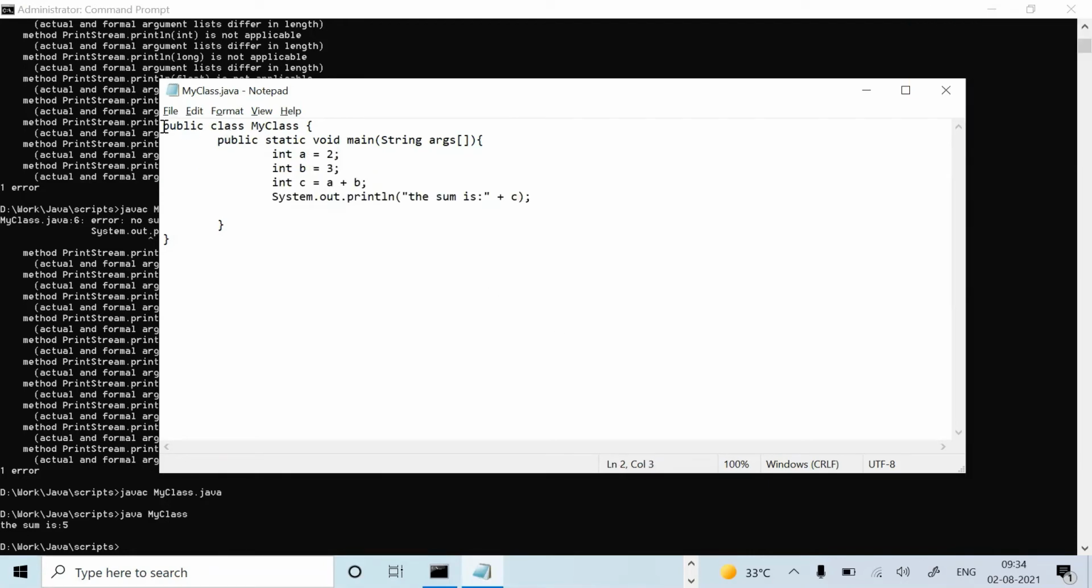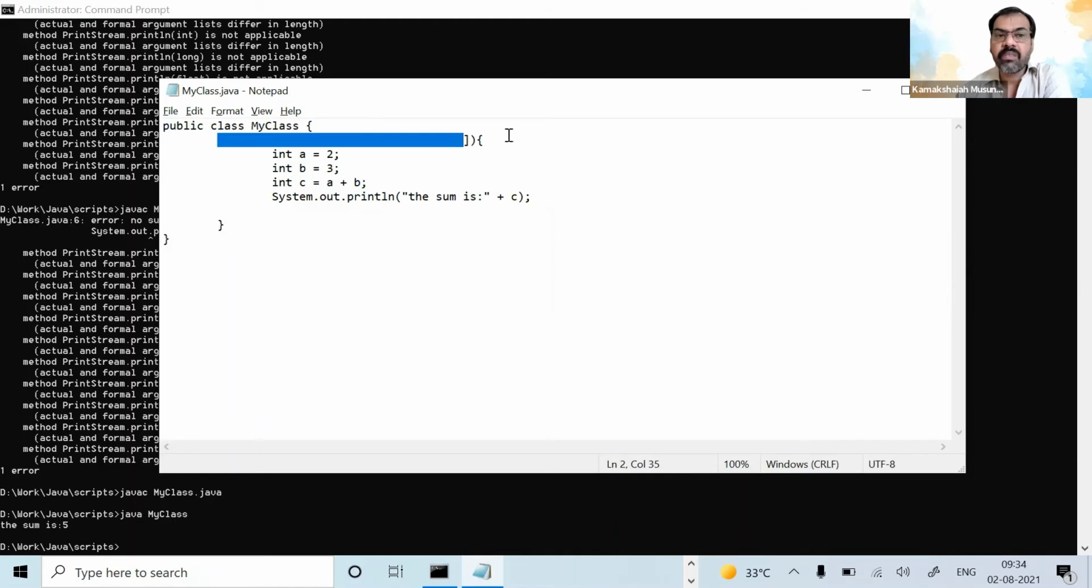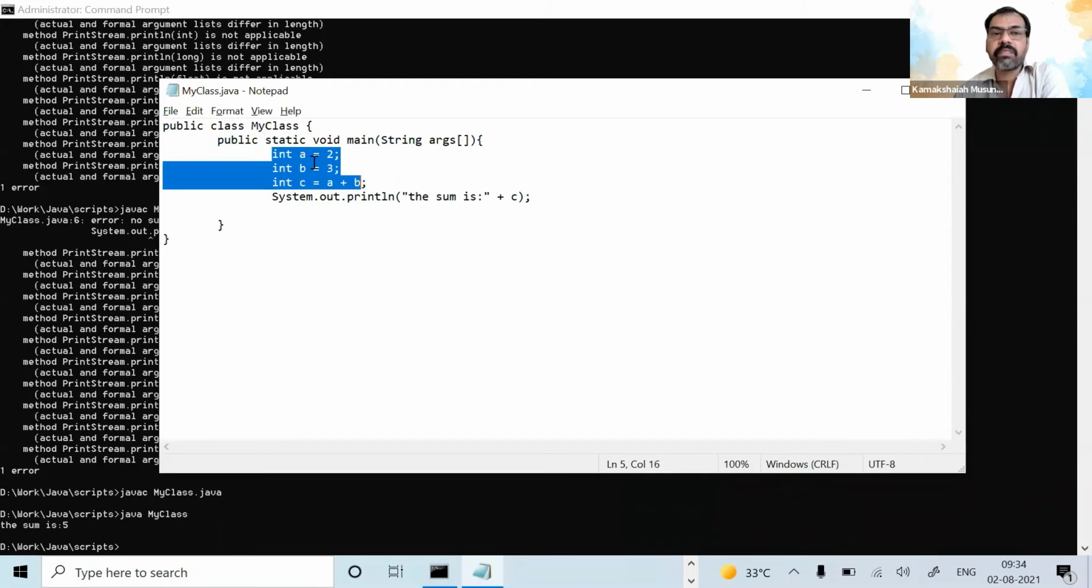So this is class. These are the requirements. I should have a class, I should have a method, one main method, and then I declared variables. So what is the first variable? It is an integer. A is an integer. So all of them are integers. Okay, you can't make it a string.